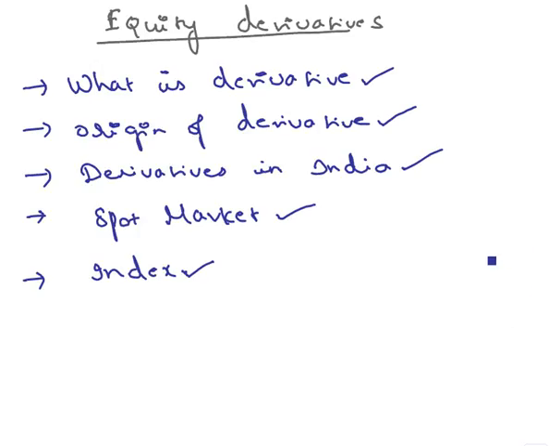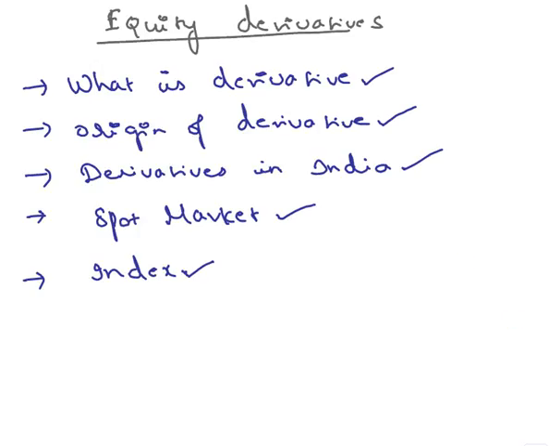So one of the most significant events in the securities market has been the development and the expansion of the financial derivatives. So derivatives is used to refer to the financial instruments which derive their value from some underlying asset.